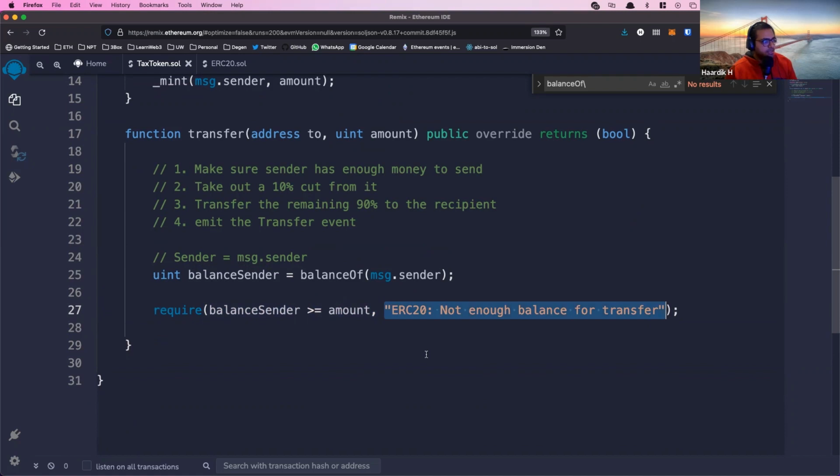So Jason asks a question: does require give back the money that the function was called with? The way it works, all transactions on Ethereum, and in fact any blockchain, tend to be atomic transactions. What that means is if at any point in the function call there is an error, the whole thing is rolled back. It's always all or nothing. Either the entire function executes and all the changes that were made happen, or none of the changes happen, and it's like you never called that function in the first place.